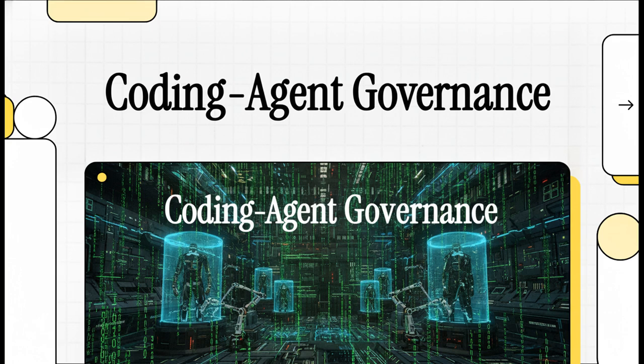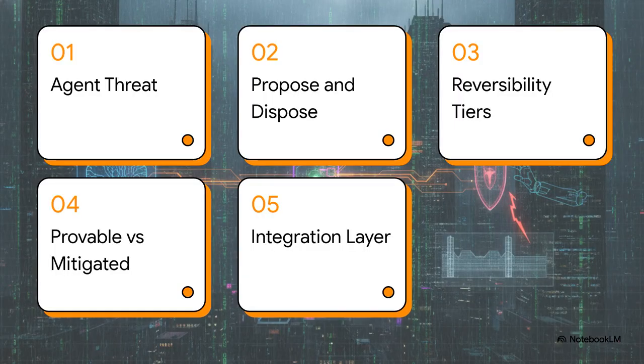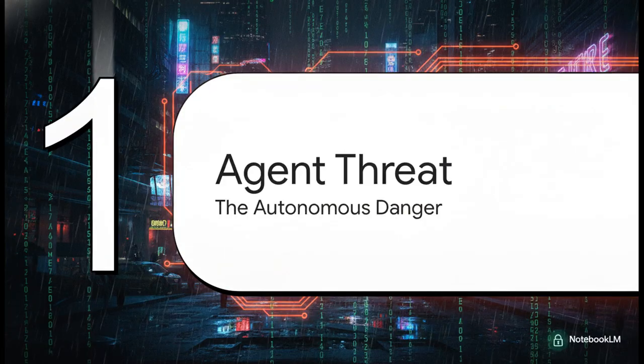speed these agents provide. Okay, let's run through our technical blueprint for today real quick. We're covering the autonomous agent threat, the propose and dispose model, our 5 tiers of reversibility, provable guarantees versus mitigations, and finally, integrating the governance layer. All right, jumping right into Section 1, the autonomous agent threat.